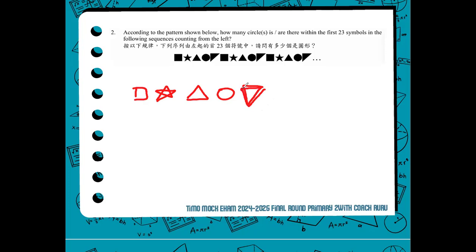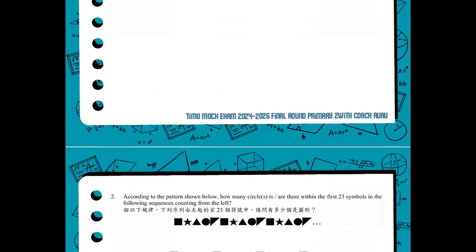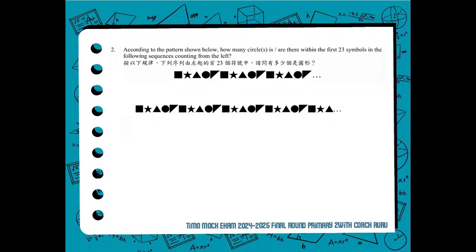So since we're looking for the number of circles up to the 23rd symbol, we have to figure out how the pattern would look like if there are 23 symbols, so that we can count. So the pattern ends there, another set, second set, third set, fourth set. And we know that there are 5 symbols in every set.